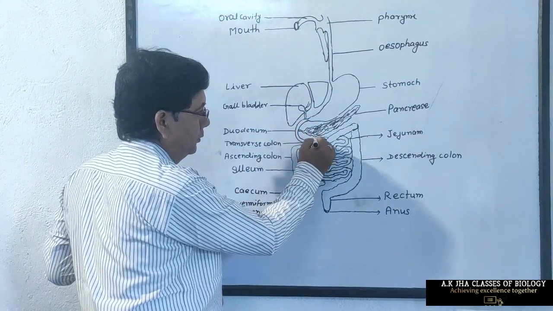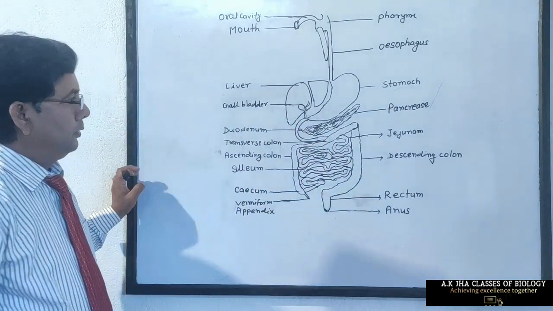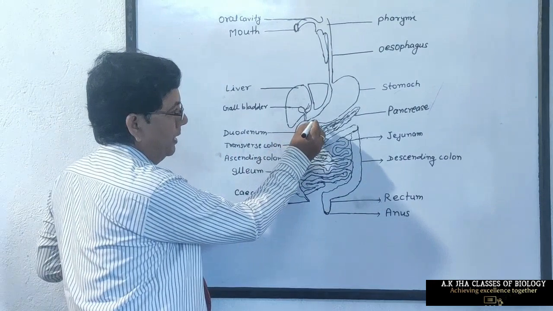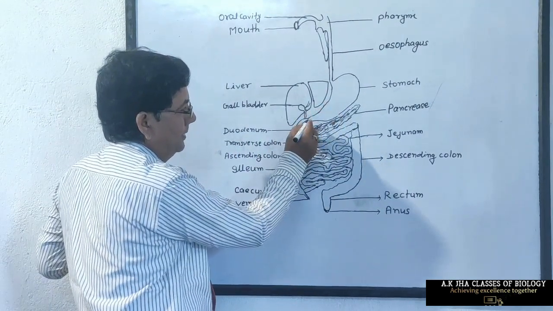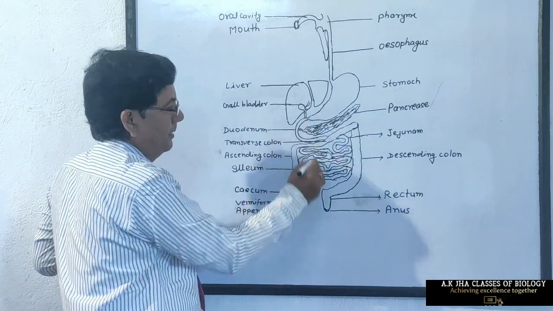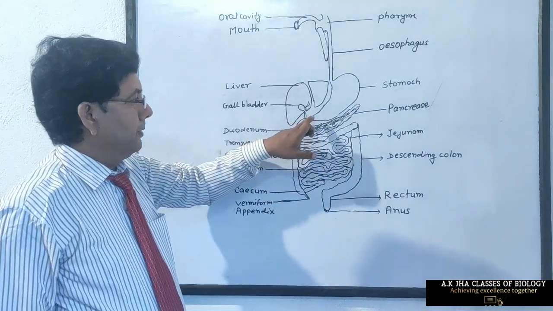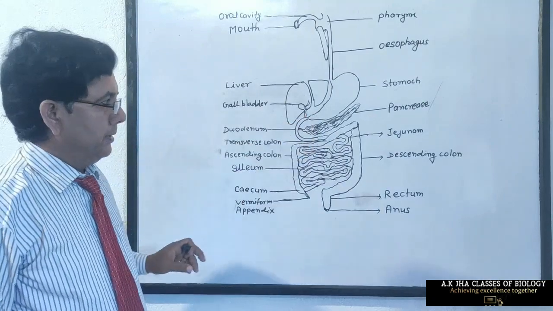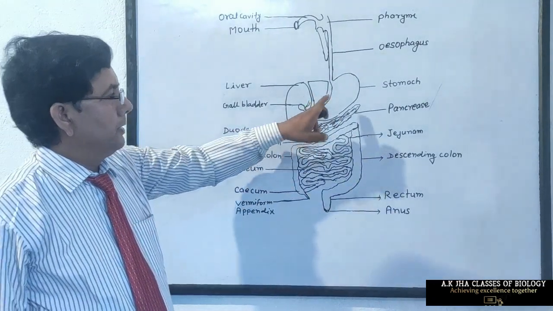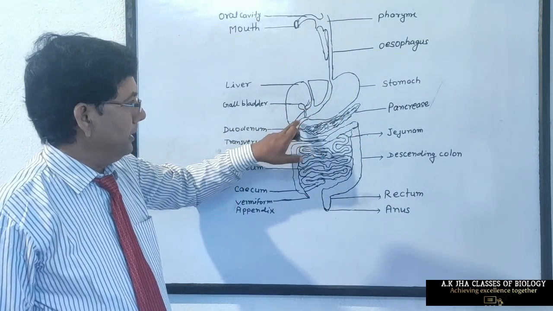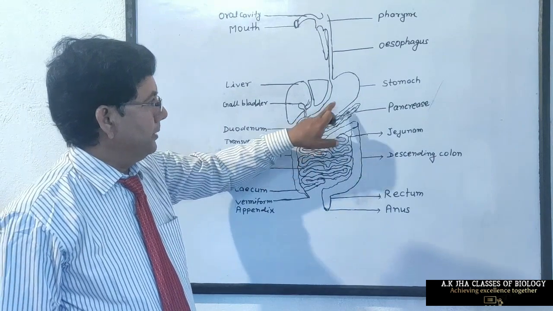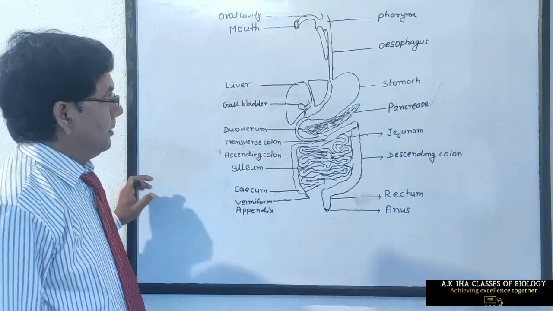a U-shaped tube which is called duodenum. At the point of opening of stomach into duodenum, there is a constriction which is called pyloric constriction, and it also contains a valve called pyloric valve. It makes the passage one way. That means food can pass from stomach to the intestine, but cannot come back from intestine to stomach.